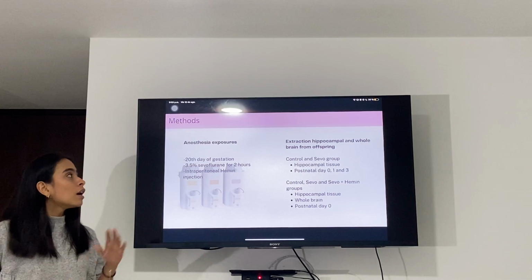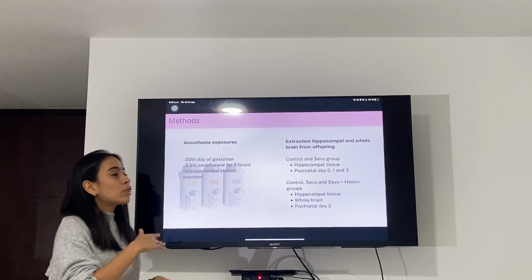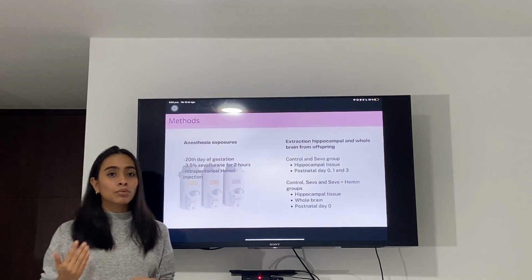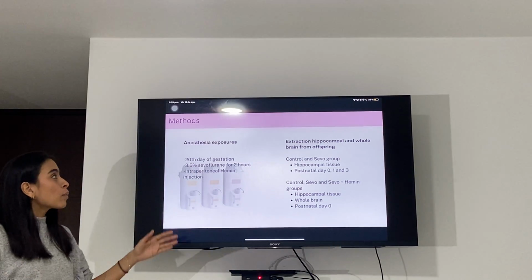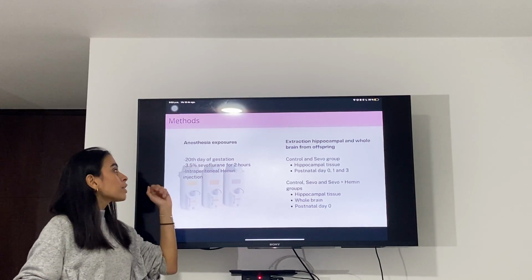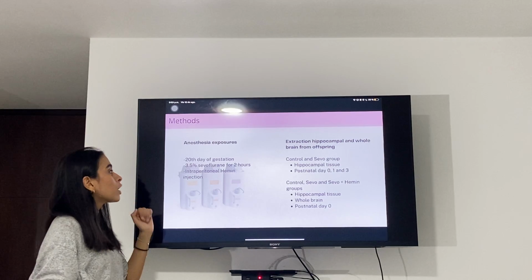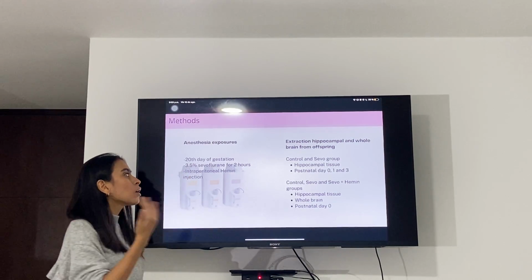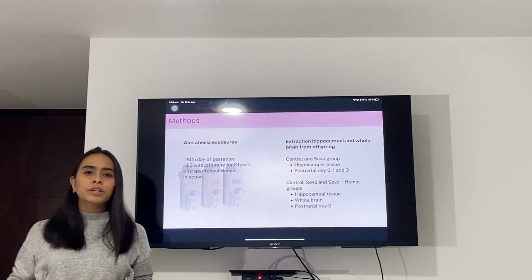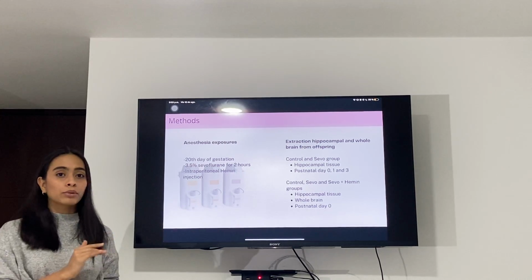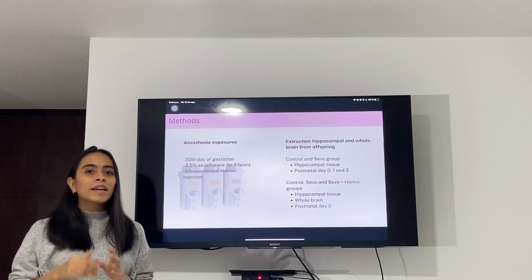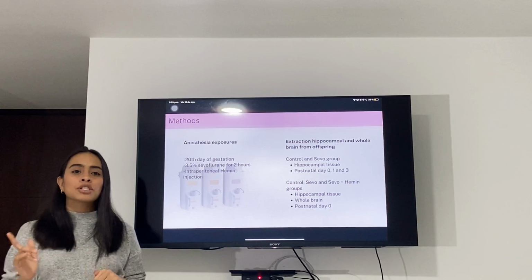So, methods. Pregnant rats were divided into three groups: the control, the sevoflurane, and the sevoflurane plus hemin group. And after that, they were exposed to the anesthesia. On the 20th day of gestation, the rats were exposed to 3.5% sevoflurane for 2 hours. And the NGB group got an intraperitoneal hemin injection 1 hour before the exposure to sevoflurane. To clarify, hemin is an inducer of NGB.